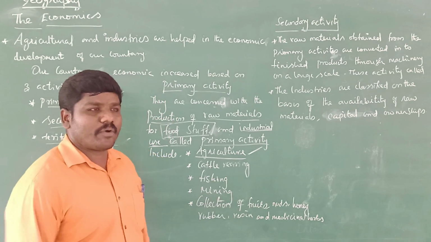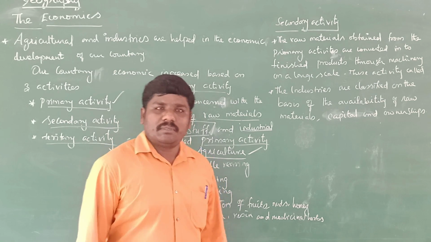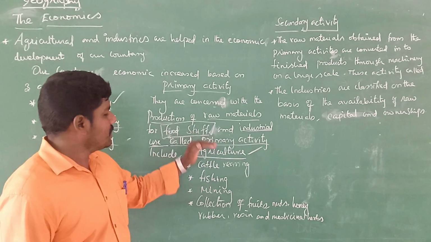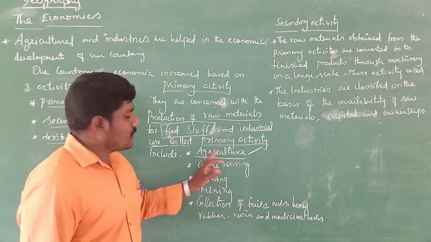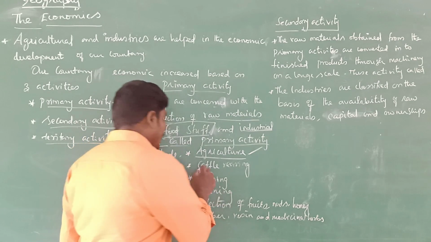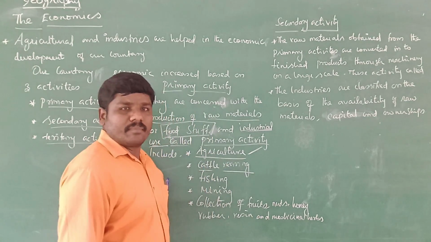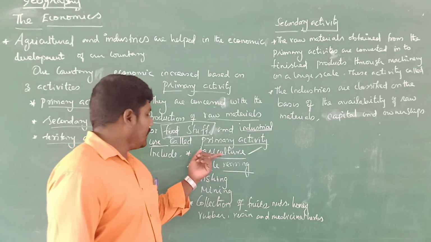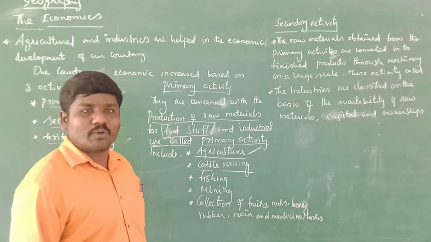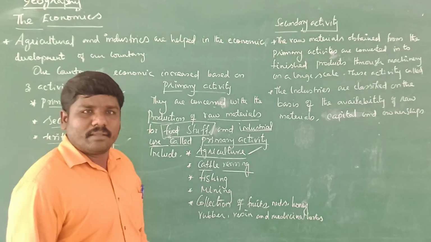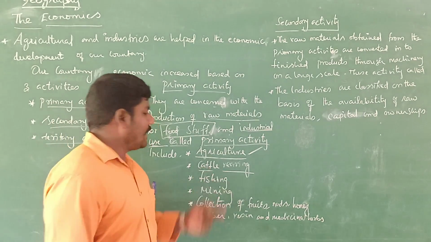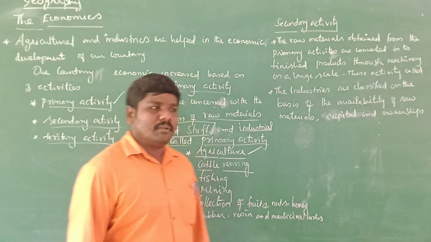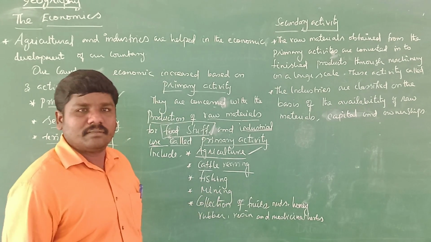So agriculture means the production of crops. So the production of crops is called agriculture. So the primary activities mostly include, first, agriculture. Second, cattle rearing. கால்நடை வளர்ப்பு, and then agriculture விவசாயம். So it is the backbone of our India, agriculture. So next, cattle rearing, and then another one, fishing, மீன் வளர்ப்பு, and then mining,